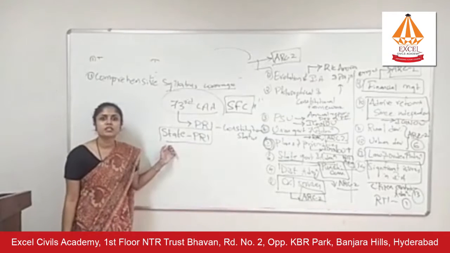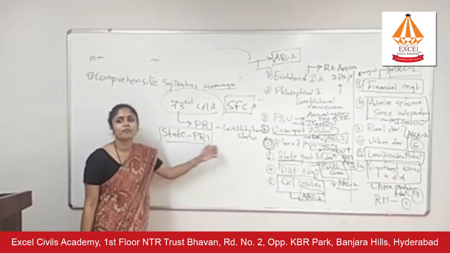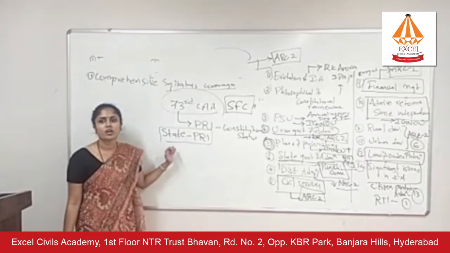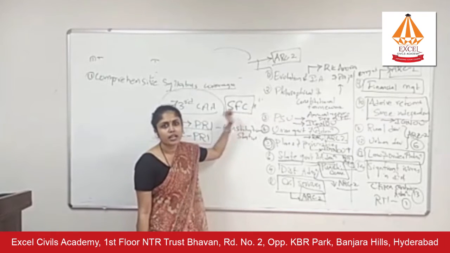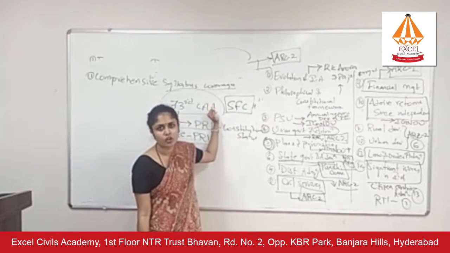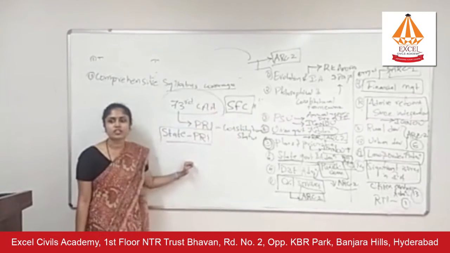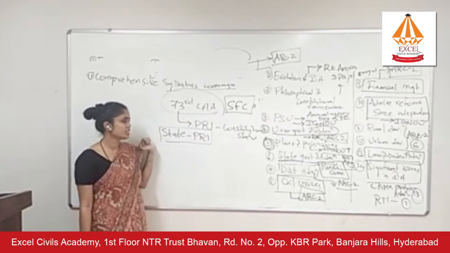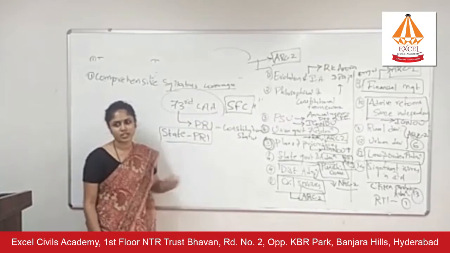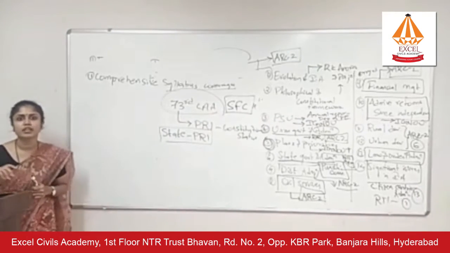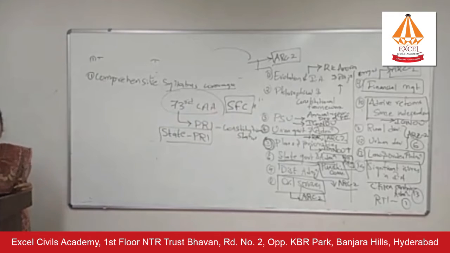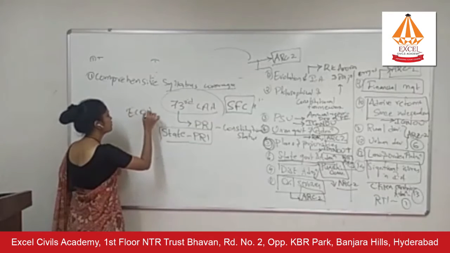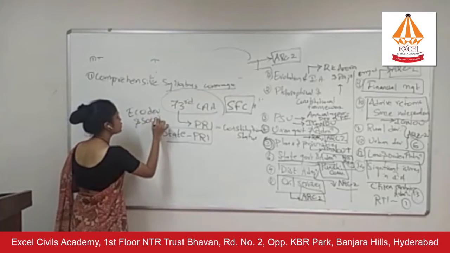Earlier, whether state governments gave money to Panchayat Raj institutions or not was at the discretion of state governments. But after having this State Finance Commission established through 73rd Constitutional Amendment Act, now there is a constitutionally mandatory duty for state governments to give money to Panchayat Raj institutions, right? So this is the first dimension in which they have asked the question. Now, the second dimension is how are Panchayat Raj institutions helping in economic development and social justice.